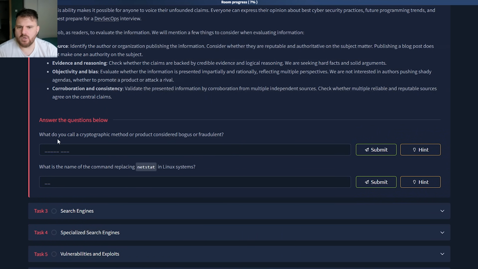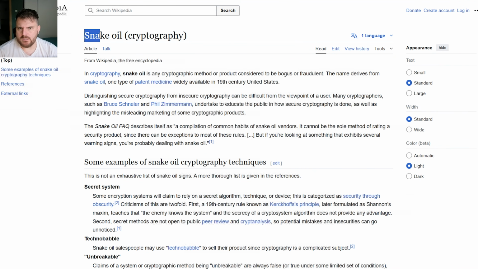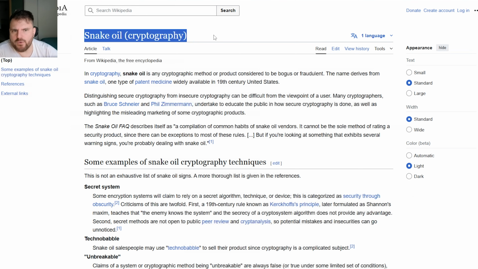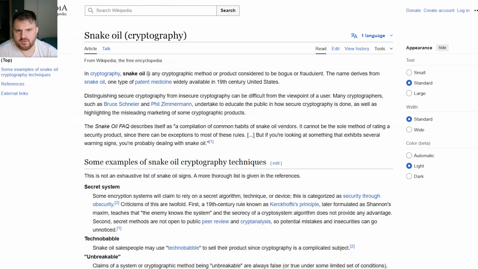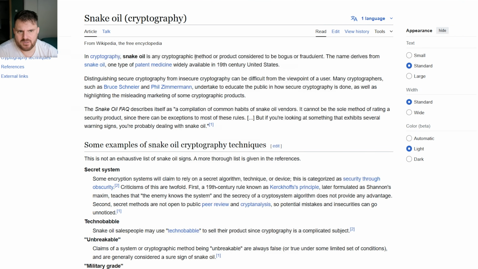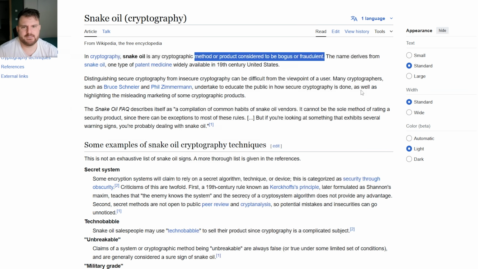Answer the questions below. What do you call a cryptographic method or a product considered bogus or fraudulent? If we search in Wikipedia, snake oil cryptography. In cryptography, snake oil is any cryptographic method or product considered to be bogus or fraudulent.